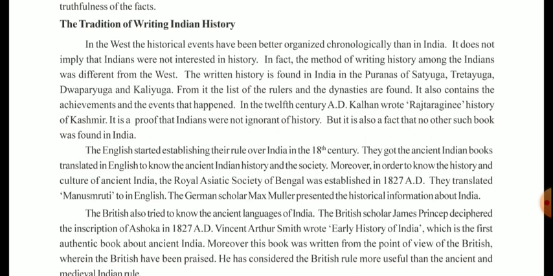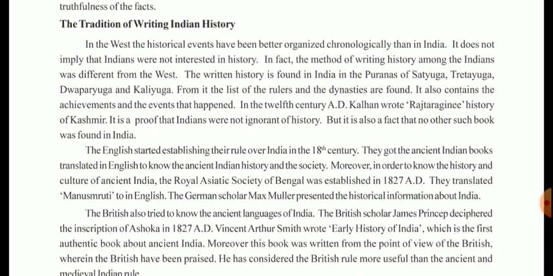So over here, it has always been said that Western culture or people have a better organized way of writing their history. But that doesn't mean that the Indians were not interested. We had our own different method of writing history. Our Indian history was written down in the format of Puranas, in Satyug, Treta Yug, Dwapar Yug, and Kali Yug.